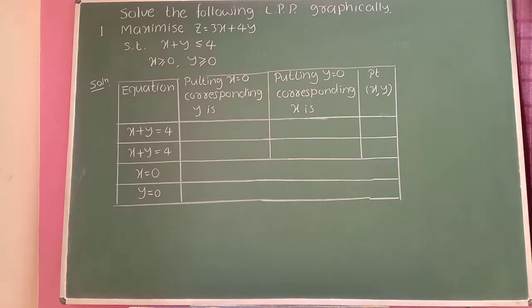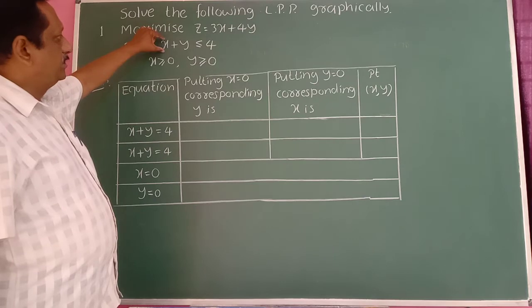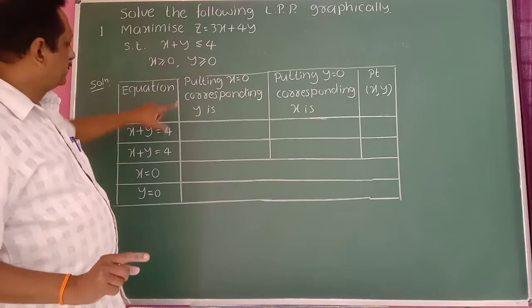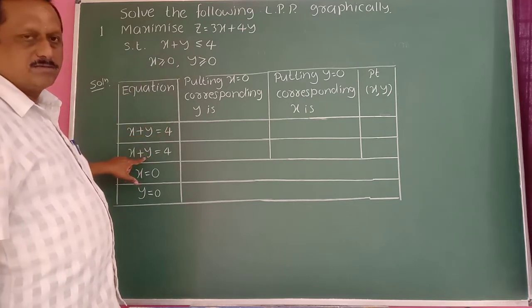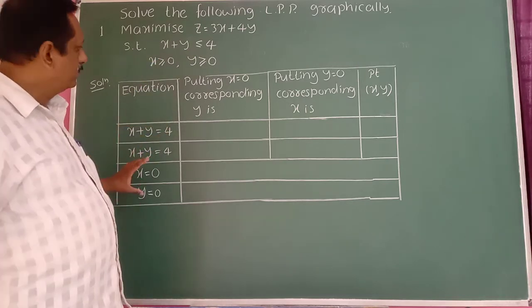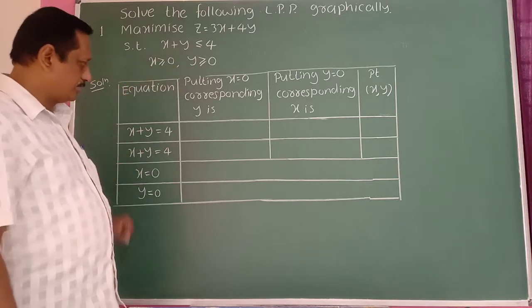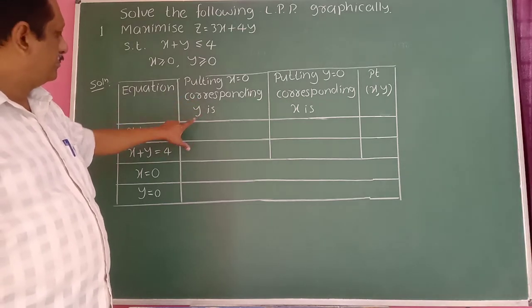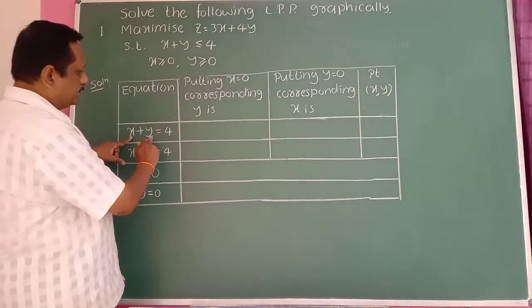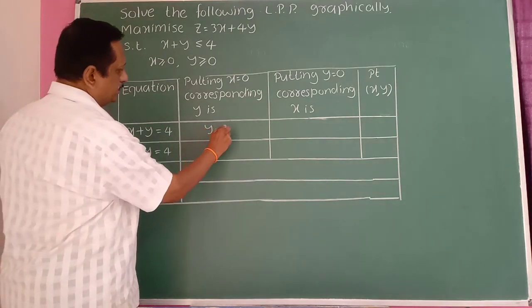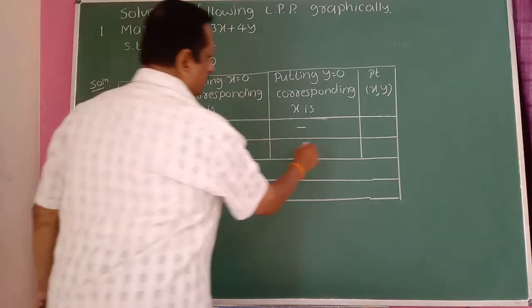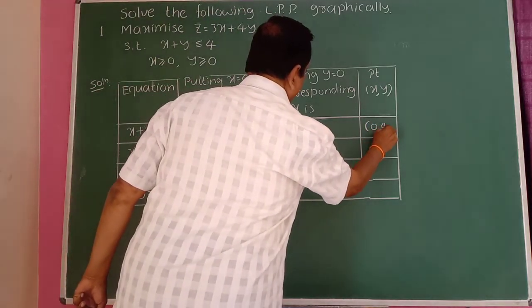First write the chart like this. Actually there is an inequality here, but take the equation. Taking the equal to sign, x plus y is equal to 4. Write it two times here, and x equal to 0, y equal to 0. Then we put x equal to 0 and find the corresponding y. If you put x value 0, y is equal to 4. So x value 0, y value 4. Write here 0, 4.